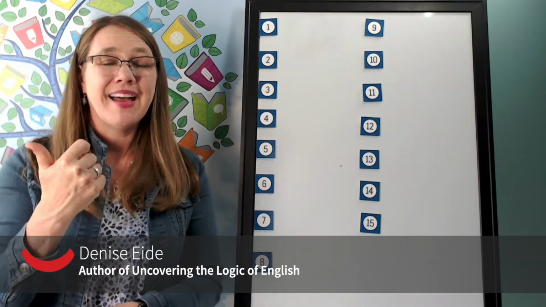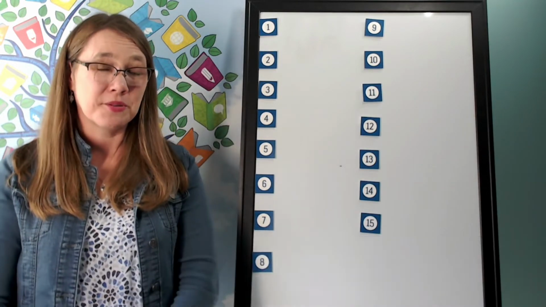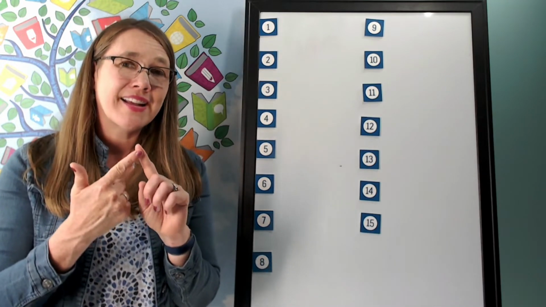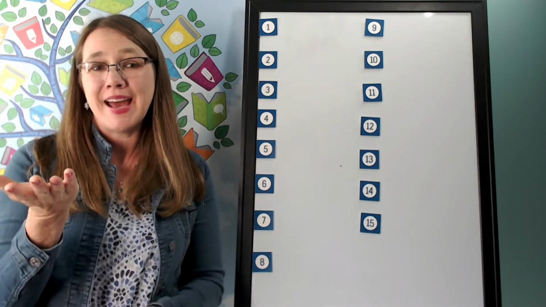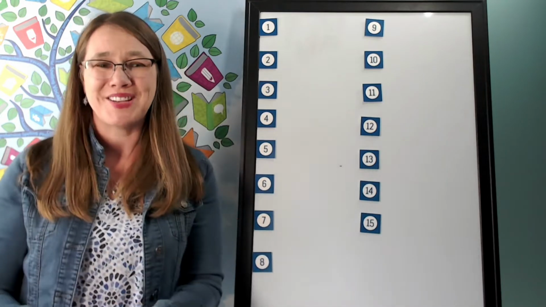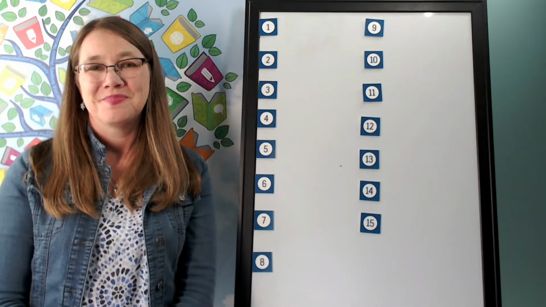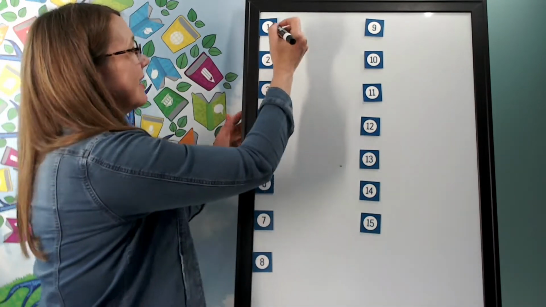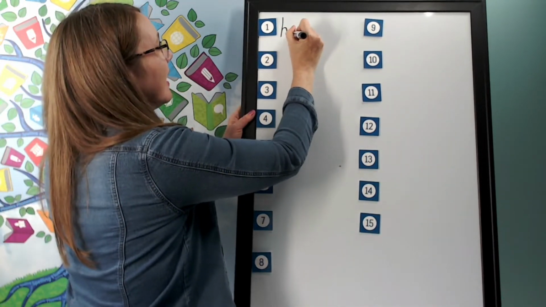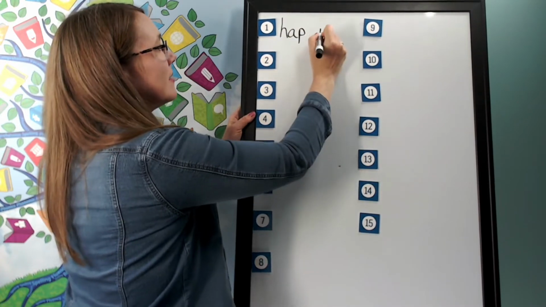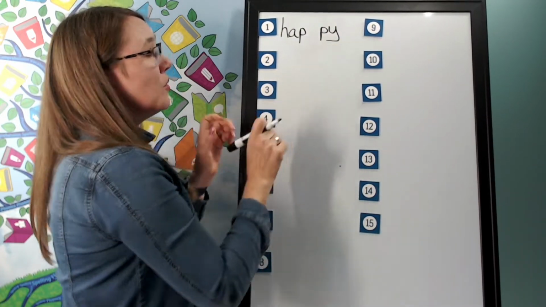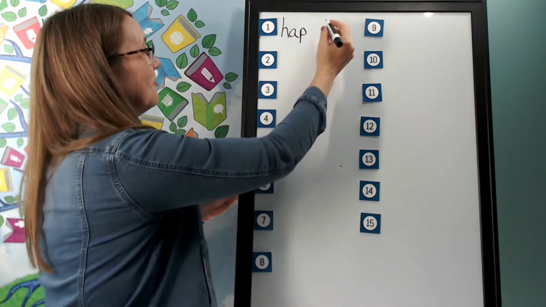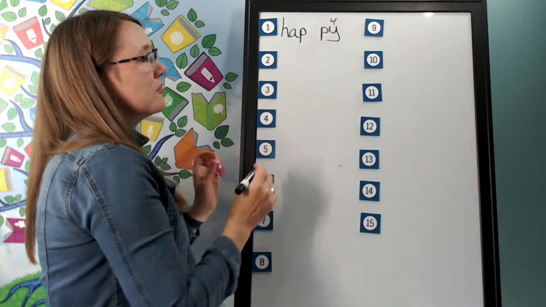Hap. The second syllable is pee. Use a y, i, e. Go ahead and write hap-py, sounding it out as you write it. And help me to write it. Hap. A. P. E. What sound of y, i, e do you hear? That's right, it's the fourth sound. We'll put a 4 over it.